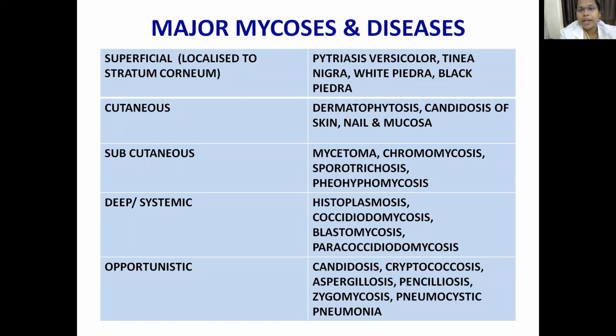What are the major mycotic diseases that are caused? Superficial, as I told you, is localized to the stratum corneum. Just to revise your epidermal layers, the epidermis consists of 5 layers: stratum corneum, stratum lucidum, stratum granulosum, stratum spinosum and stratum basale, which you might have forgotten. Stratum corneum is the outermost layer of your epidermis, and in superficial mycosis you see this common infection.